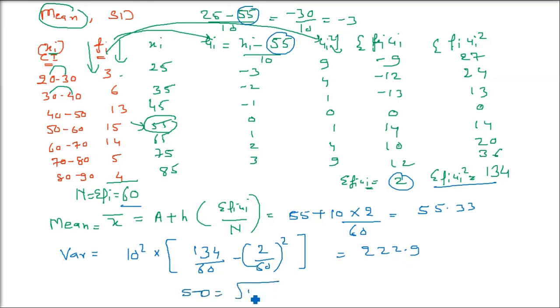Now, having the variance, how do we find the standard deviation? Take the square root of the variance, that is the square root of 222.9, which is going to be 14.94. So this is the formula being used for the continuous frequency distribution, where the class intervals are given and the frequencies are given. I hope you got the idea.